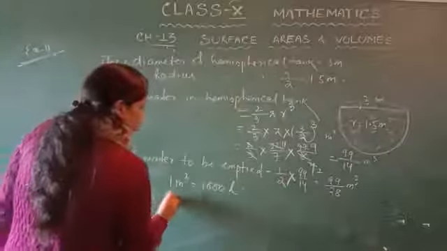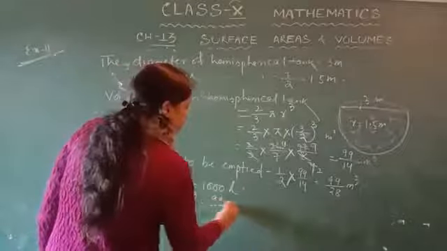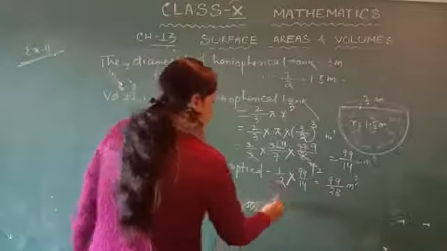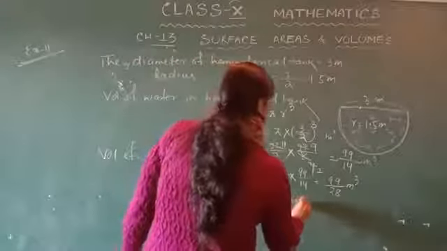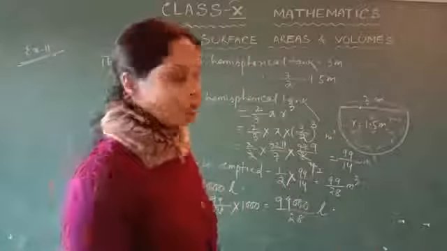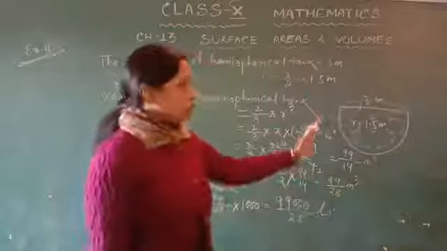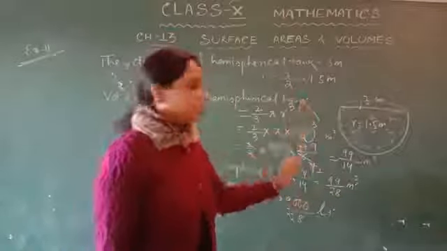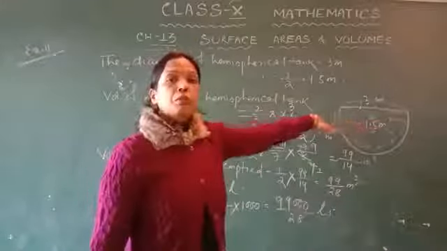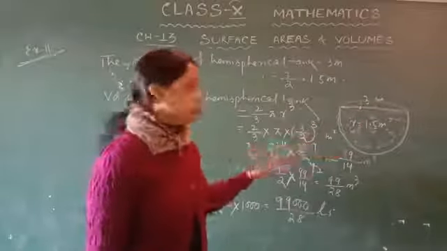So 99 upon 28 meter cube is 99 upon 28 into 1000, that is 99000 upon 28 liters. This is the half of the water inside the hemispherical tank which is to be emptied.